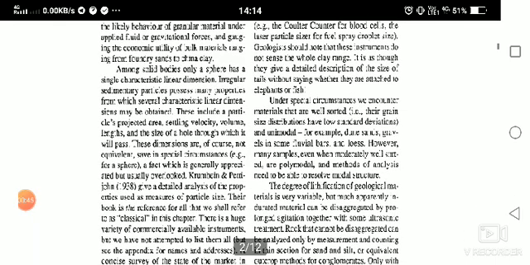Among solid bodies, only a sphere has a single characteristic linear dimension. Irregular sedimentary particles possess many properties from which several characteristic linear dimensions may be obtained. These include a particle's projected area, settling velocity, volume, length, and the size of the hole through which it will pass. These dimensions are of course not equivalent except in special circumstances, a fact which is generally appreciated but usually overlooked. So, the nature of the geological sediments.